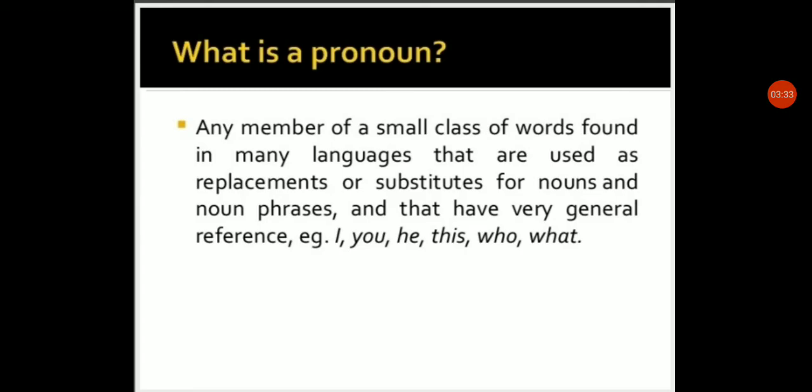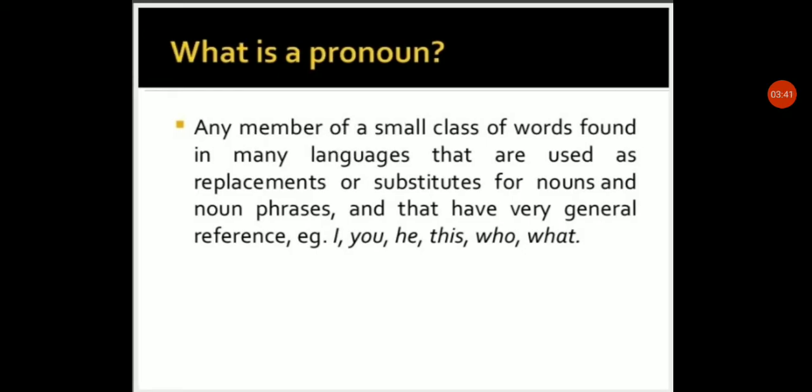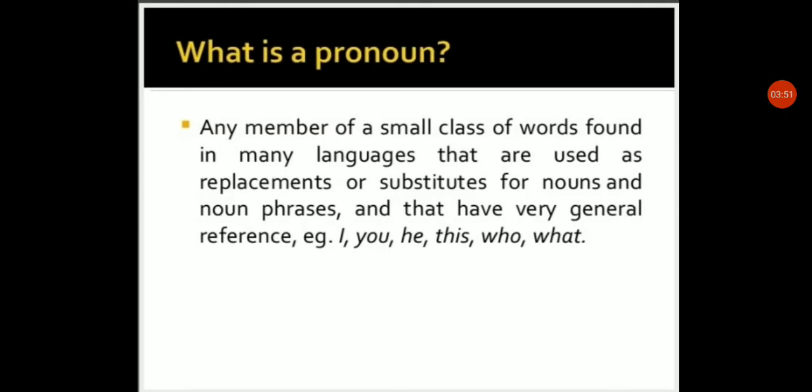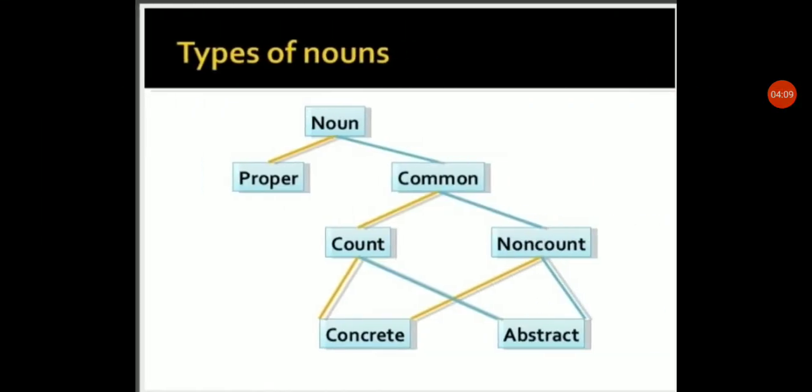As I said before, a pronoun is a word used instead of a noun. It is a small class of words found in many languages that are used as replacements or substitutes for nouns and noun phrases, and that have a very general reference. Examples of pronouns are I, you, he, this, who, what. These are members of a small class of words used instead of nouns.